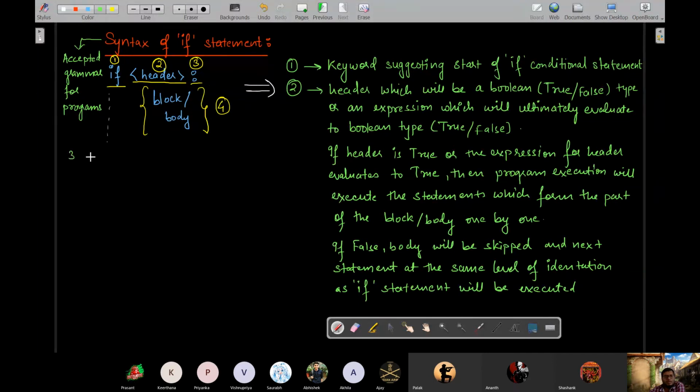Okay, third is the colon, which is the block initiation statement, or not statement, operator.